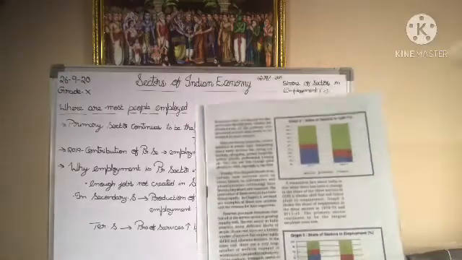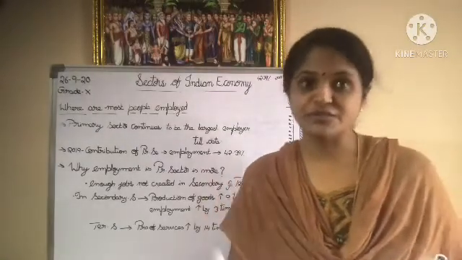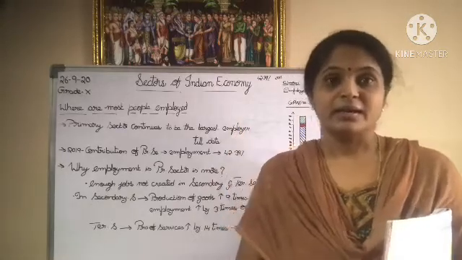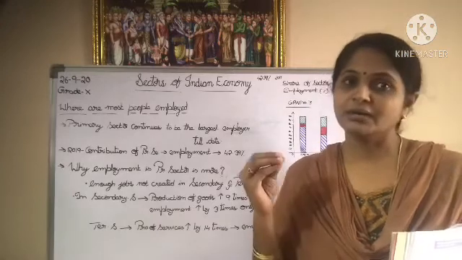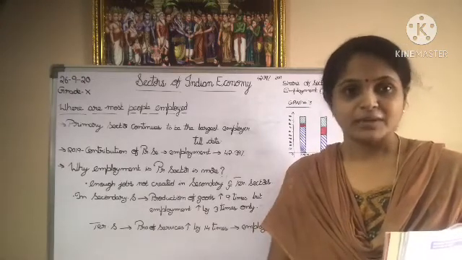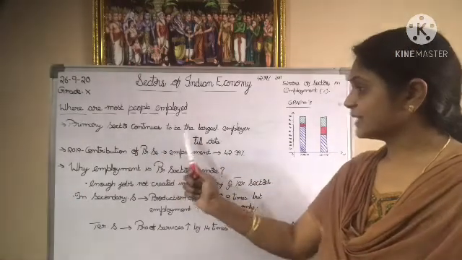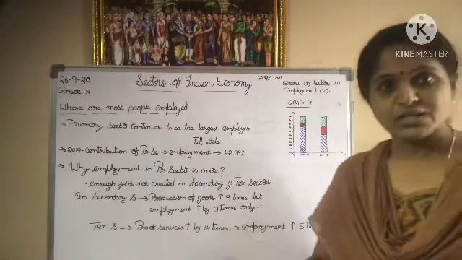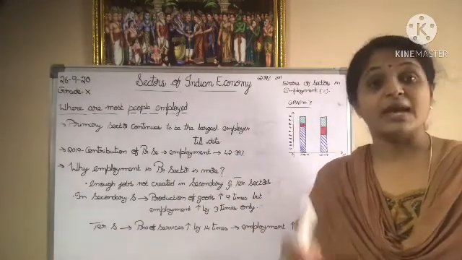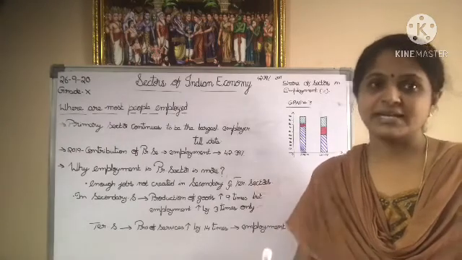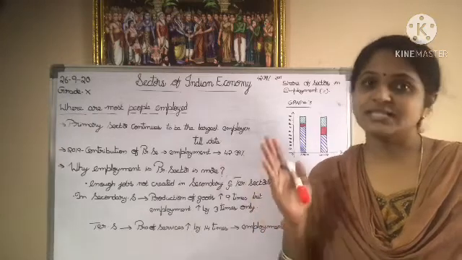But though there is a change with respect to the contribution to GDP, even today, when we speak about employment, the primary sector is employing the maximum number of people. Did you understand? The primary sector continues to be the largest employer till date. So even today, more people are employed in the primary sector, and the contribution of the secondary and tertiary sectors with respect to employment is less.